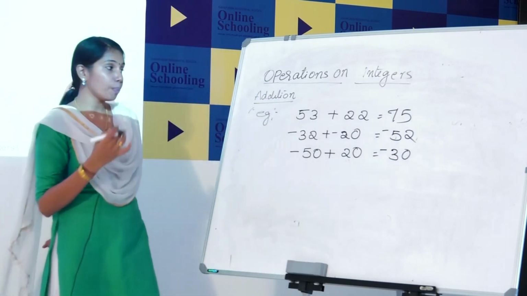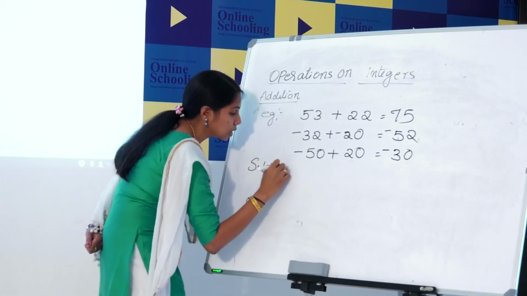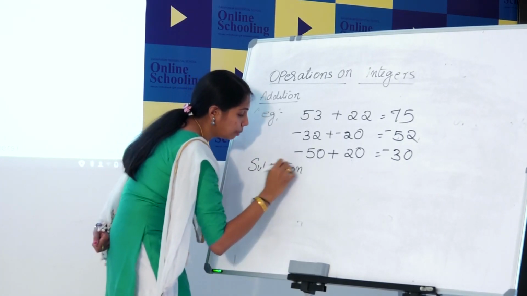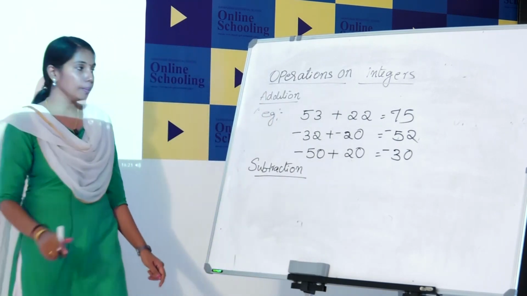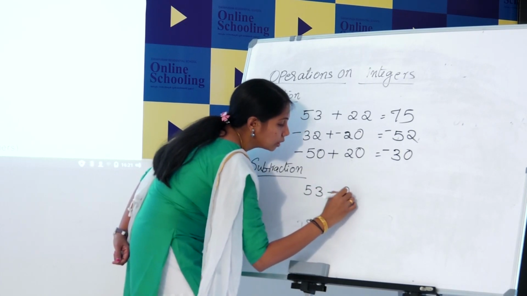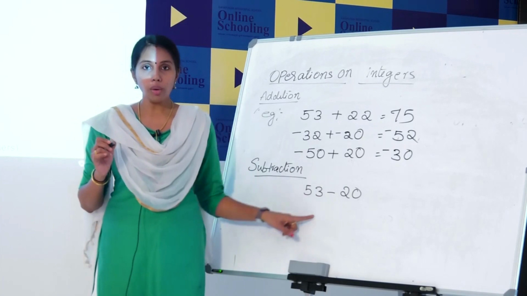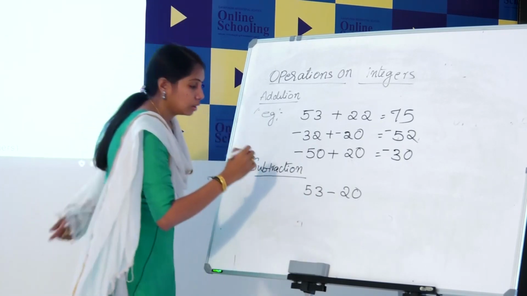Then how can we subtract two integers? Subtraction. Okay. I want to subtract 20 from 53. 53 minus 20. How can we subtract these two?